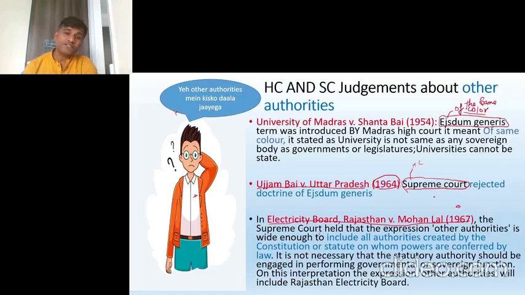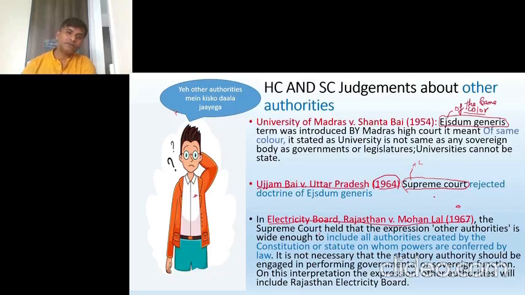Yes. What was the first case? What in Madras High Court? What doctrine did it give? It gave ejusdem generis. What is ejusdem generis? Of the same color. It said that if Government of India, government of state, Parliament, state legislature are of the same color, they perform the same functions, sovereign functions, and if those functions are performed by another authority, then it can be called a state.